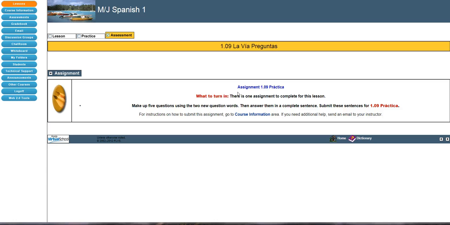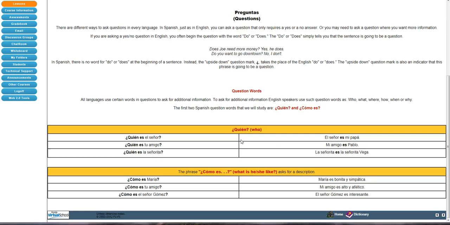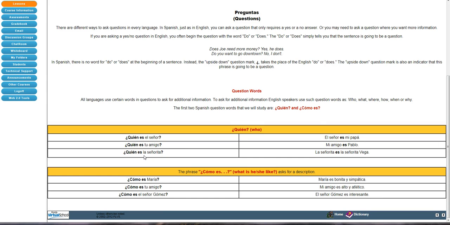For your assessment, it says you're going to do one assessment. It says make up 5 questions using the 2 new question words, then answer them in complete sentences. So what you're doing is very, very similar to what you have right here. Now you cannot use these exact examples, but you're asking either who someone is and then answering it, or asking what they are like and then answering it.